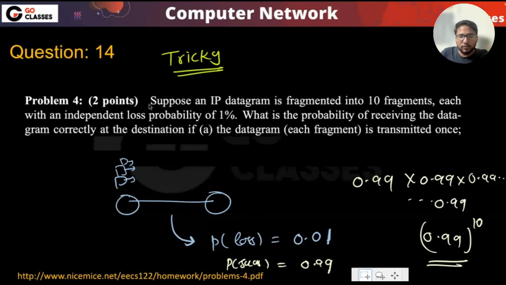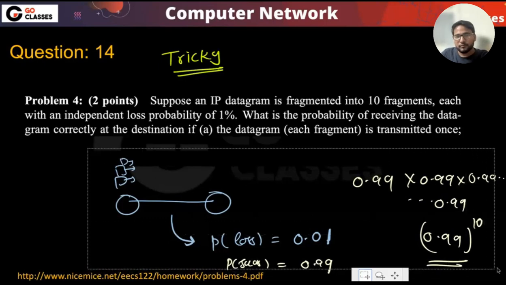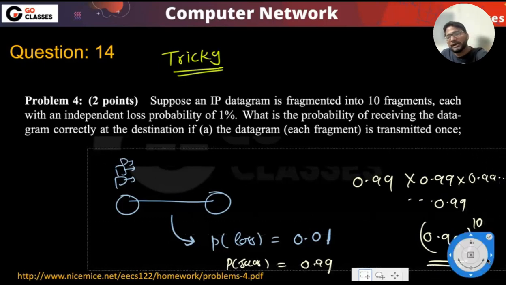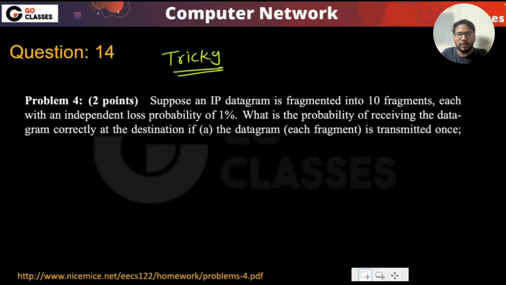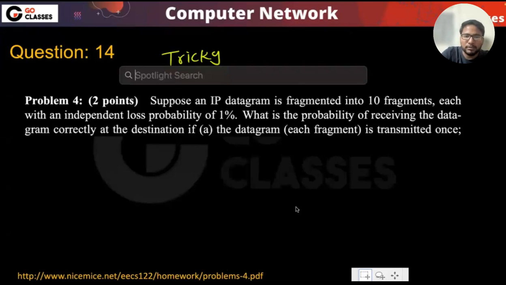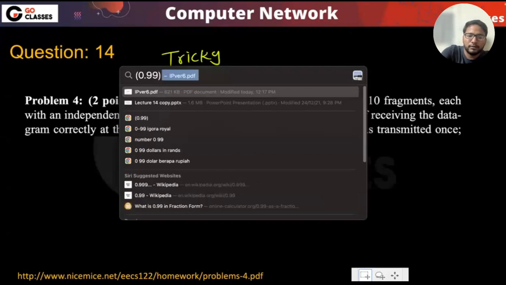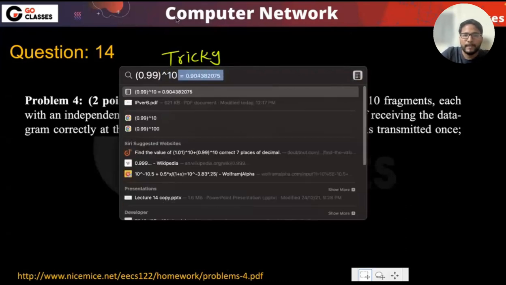There is also part B. By the way, suppose there is only one fragment, then what is the probability that it reaches successfully? 0.99 only, right? So that is a little more probability in this case. I mean, in every case it will be more probability, but in this case we can calculate. I don't know what this number will be, but 0.99 power 10 is 0.904 something, right?